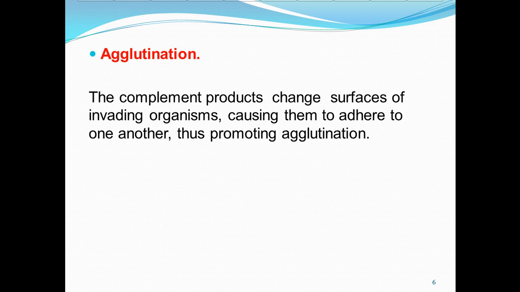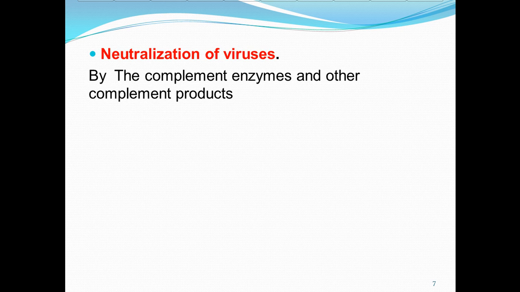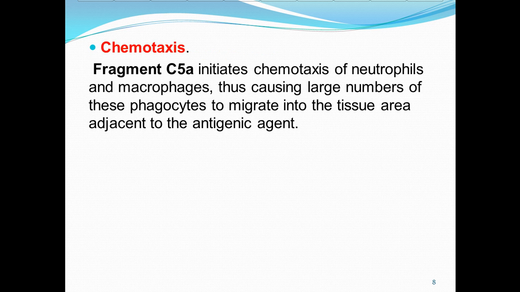Agglutination: the complement products change the surfaces of the invading organisms, causing them to adhere to one another, thus promoting agglutination. The other effect of the complement system is the neutralization of viruses by the complement enzymes and other complement products. Chemotaxis: fragment C5a initiates chemotaxis of neutrophils and macrophages, thus causing a large number of these phagocytes to migrate into the tissue area adjacent to the antigenic agent.